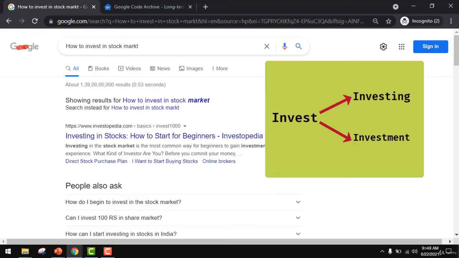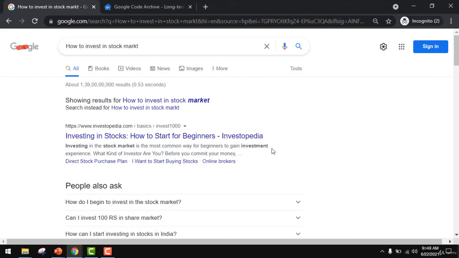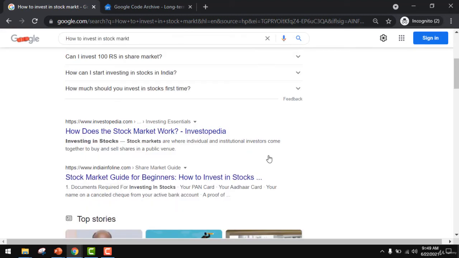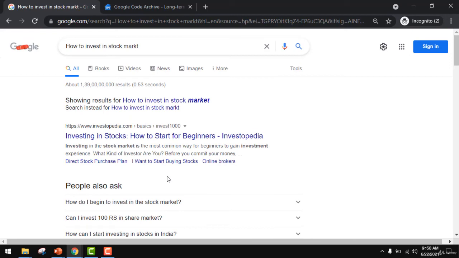Words that end with ment, ing, ion, tion, these are called the stem words. Those are also considered during your search result. See again here, investing in stocks, investing in stocks. So these are basically the two things which I want you to understand.